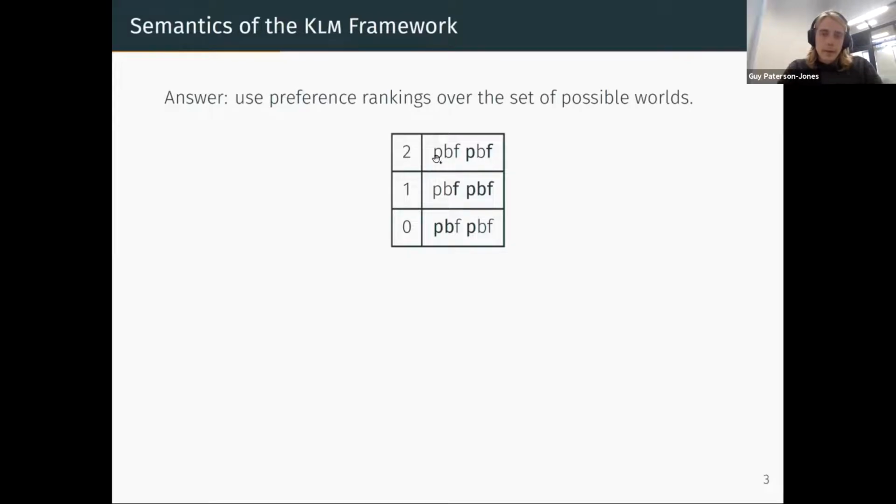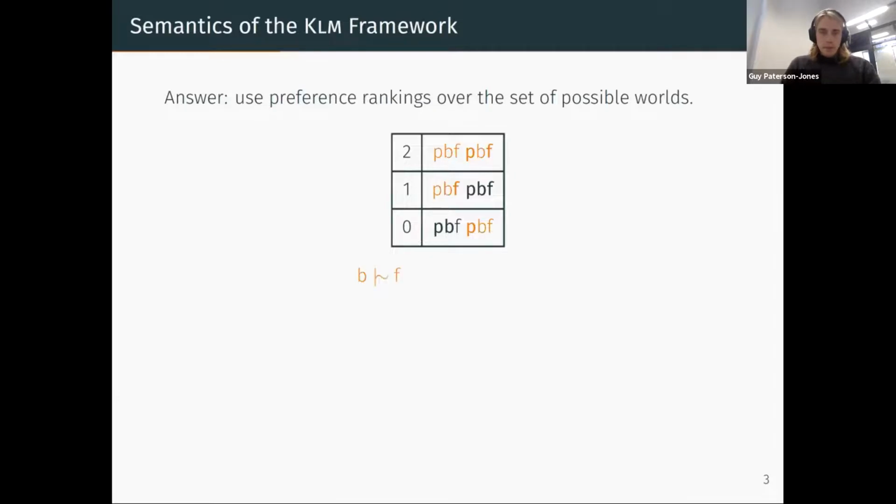So for instance, here we have, like in the top left world, PBF is a world in which the thing we're considering is a penguin and a bird, and it flies. And this is quite unusual. Penguins don't usually fly. On the other hand, at the bottom of this ranking, we have worlds like the bottom right world, which says that we're considering something that is a bird that isn't a penguin. So bold font means negation, and it flies.